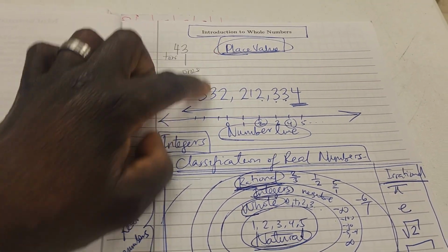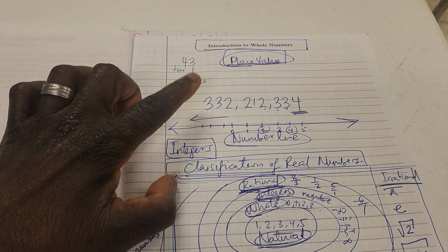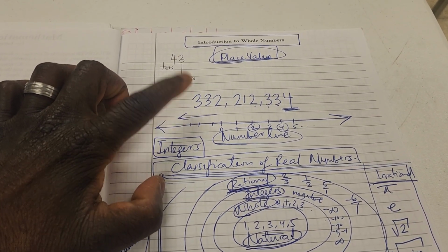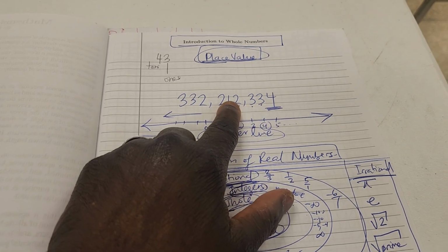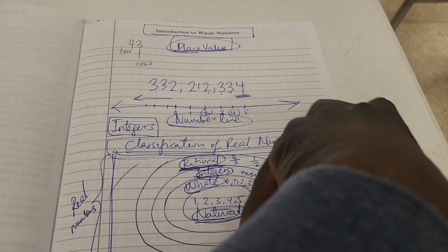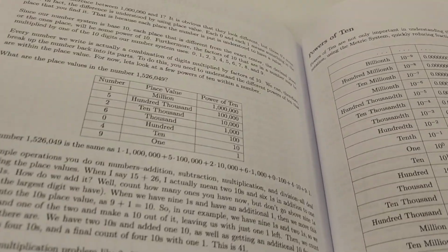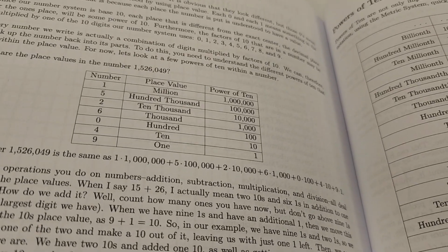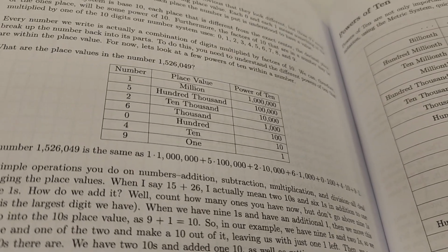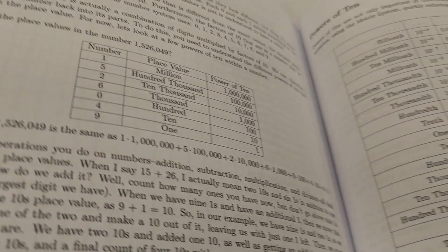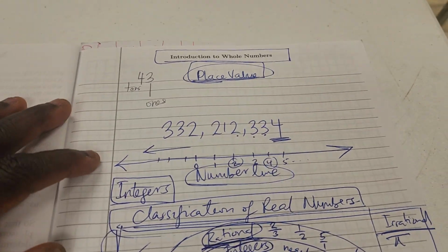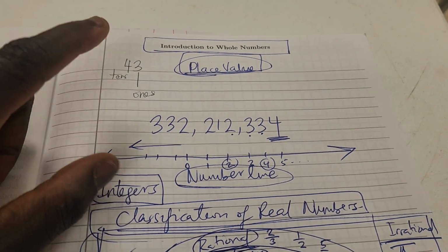We start from place value. You should be able to give the details of each of the numbers in the place value, right? What's the value of the 4? What's the value of this 2? Again, in the back of our workbook, we provide you with a reference guide that you can go back to. With our reference guide, you'll find that place value is discussed earlier on. You have a number like 1,526,049. You see the values of each of the numbers, okay? So the very beginning of mathematics then is getting comfortable with numbers and place value.